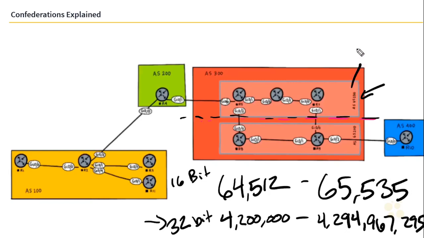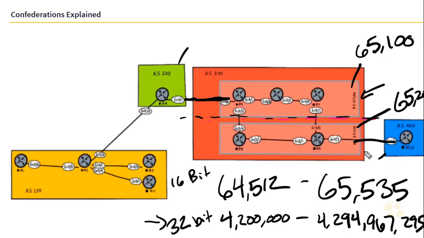So in this case, we have an autonomous system here labeled 65,100 and an autonomous system here labeled 65,200. Now this begs a lot of questions about how confederations really work when it comes towards peering. The first thing that we'll say is that AS400 here and AS200 here have no idea that they are peering with a confederation. From their standpoint, when they peer right here on these links, they are peering with AS300. These routers here know that they are in a confederation that is also representing AS300.